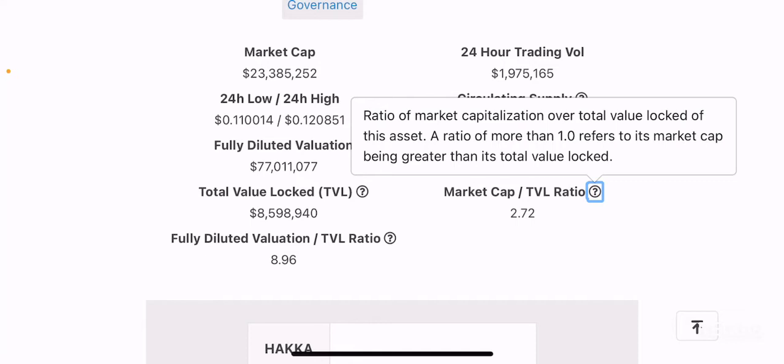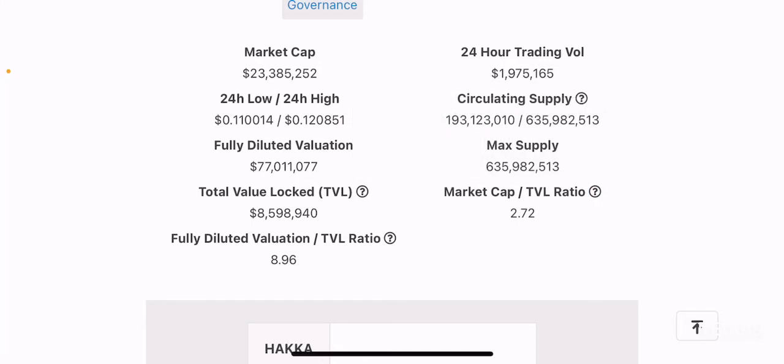And if the ratio is more than 1, that means the market cap is greater than the total value locked, right? In this case, the ratio is 2.7. The market cap is 2.72 times higher than the total value locked.